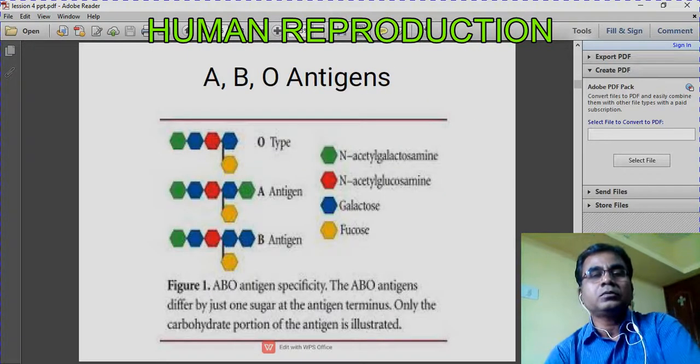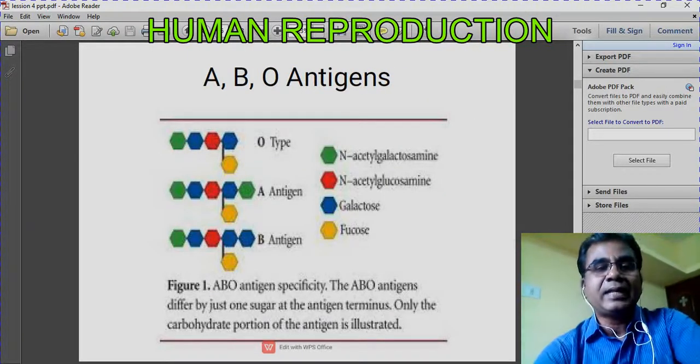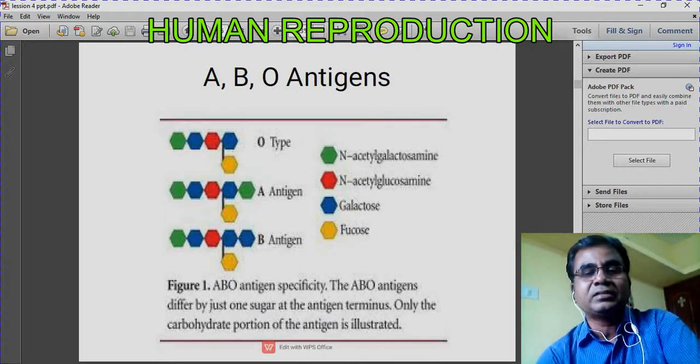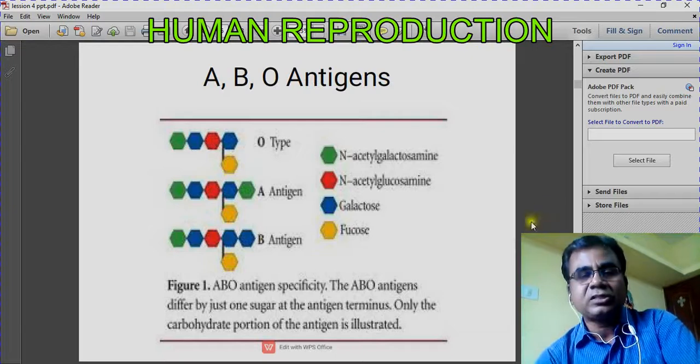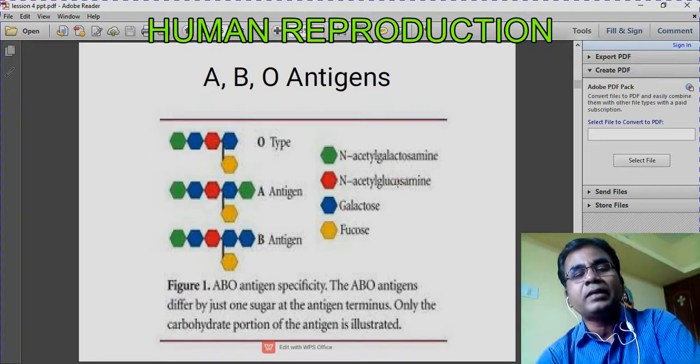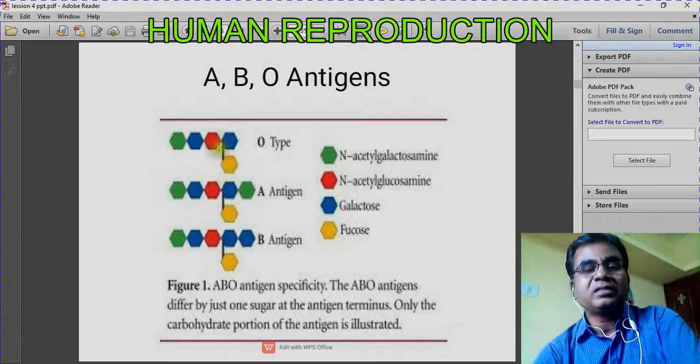Okay, now coming to the antigens. What are the antigens in the blood group? The antigens are found on the RBC of the blood. Based on the presence or absence of these antigens, we classify the blood group into A, B, AB and O. Now look at this diagram.